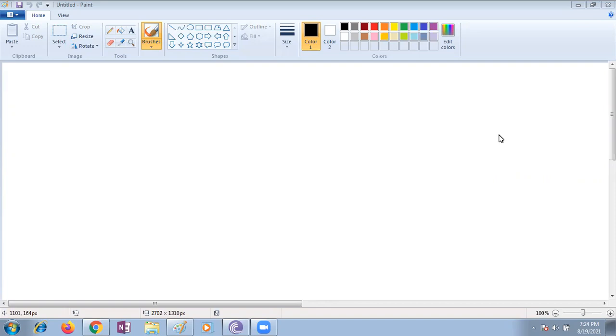What are the different properties of a square, Abhinav? All sides are equal. Very good. All angles are equal. Diagonals are equal and bisect each other. Very good. The angles are 90 degree right angles. Yes, ma'am.